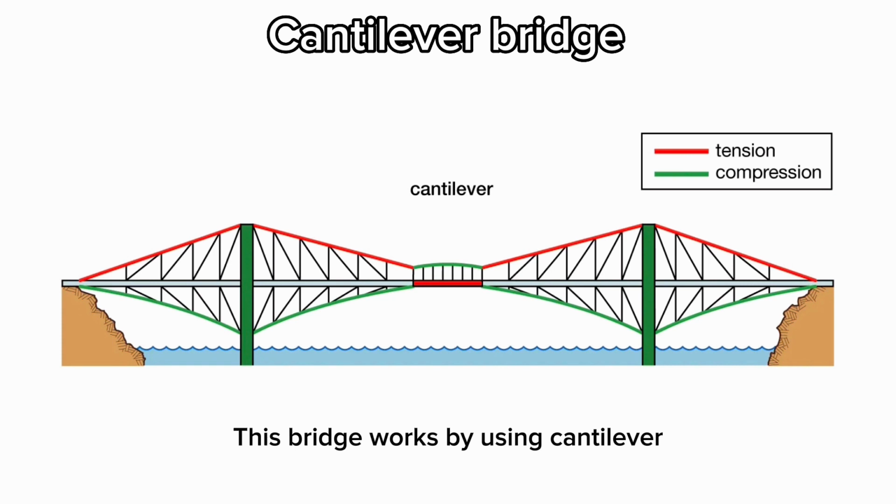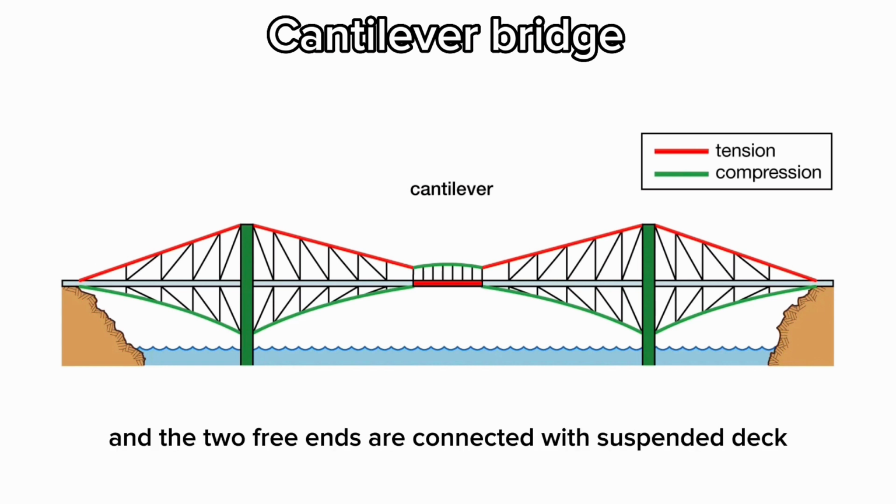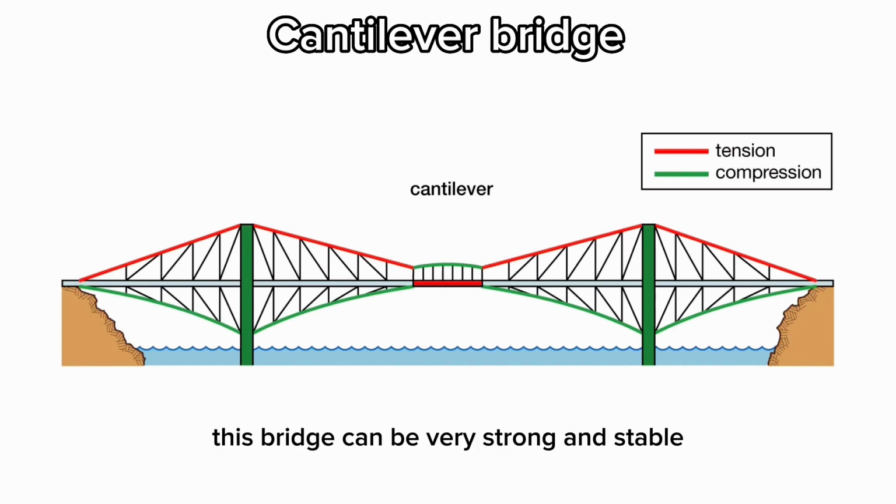The second is the cantilever bridge. This bridge works by using cantilevers, which might be beams or trusses. Cantilever bridges are constructed in parts and the 2 free ends are connected with a suspended deck. This bridge can be really strong and stable since it is supported by 2 supporting piers and abutments. But the middle supporting pier is not possible for our spaghetti bridge challenge. So only 2 abutments won't work with this design.